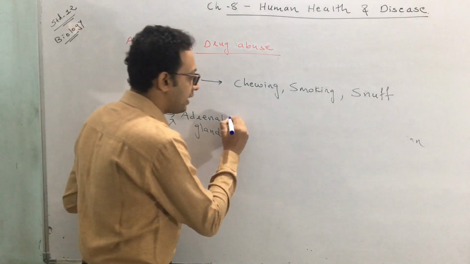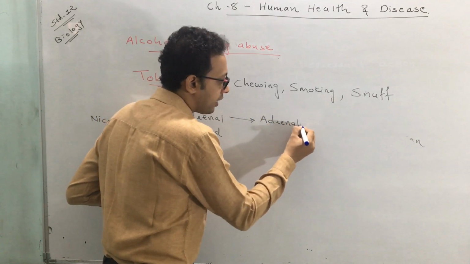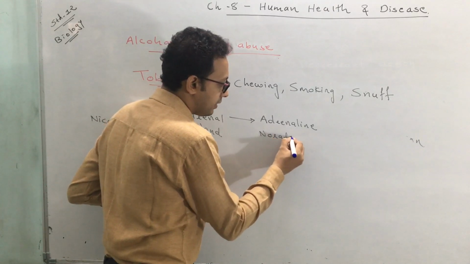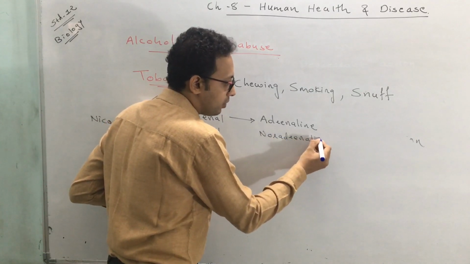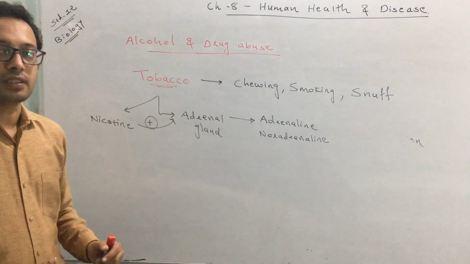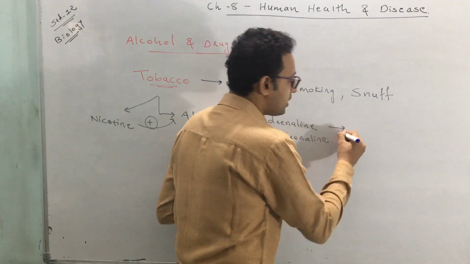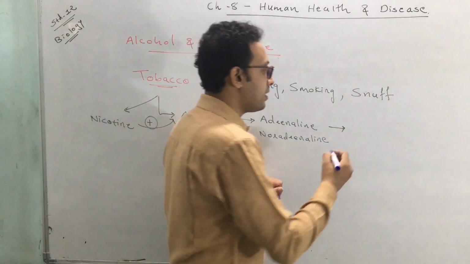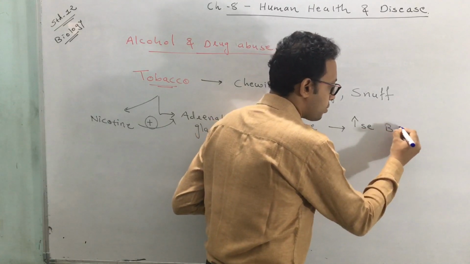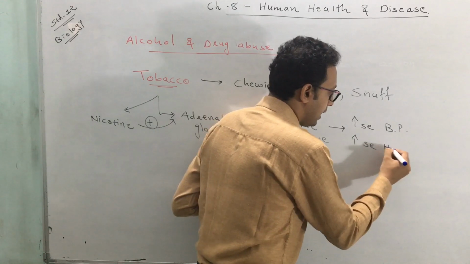From this adrenal gland, what is released? It leads to a release of two hormones, adrenaline and noradrenaline. These are the two hormones that are released from the adrenal gland when it gets stimulated. Now you know the function of adrenaline and noradrenaline. They increase blood pressure, and they also increase heart rate.